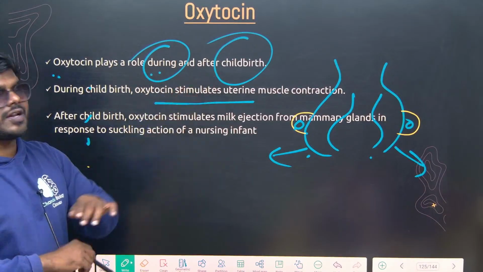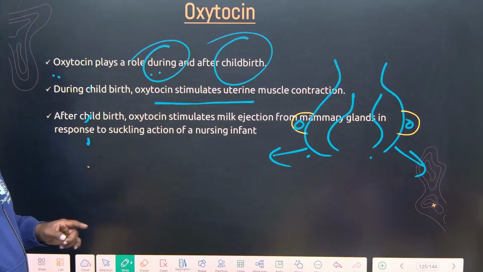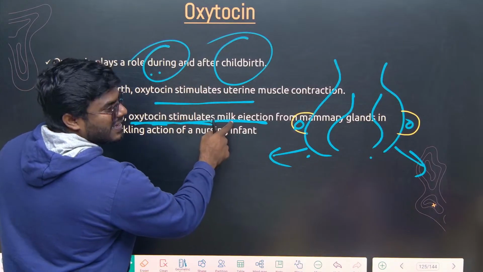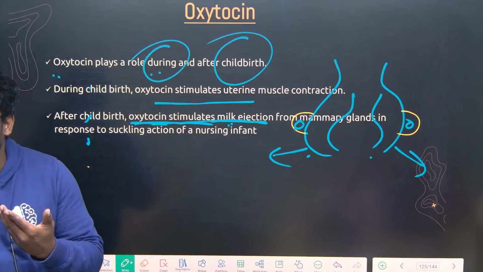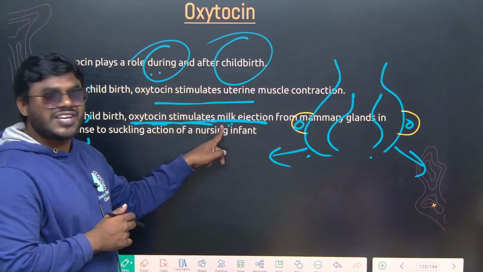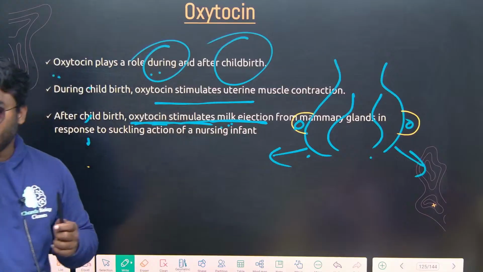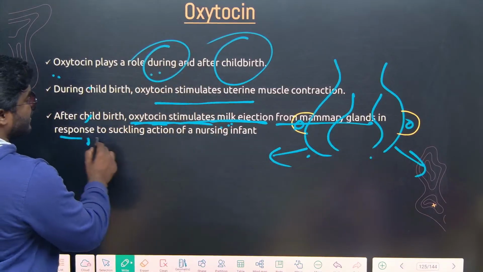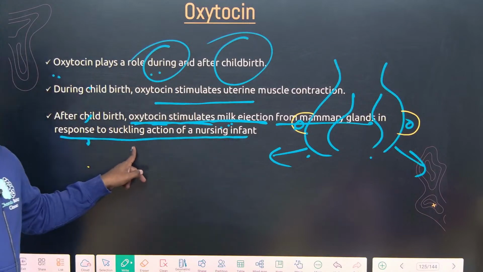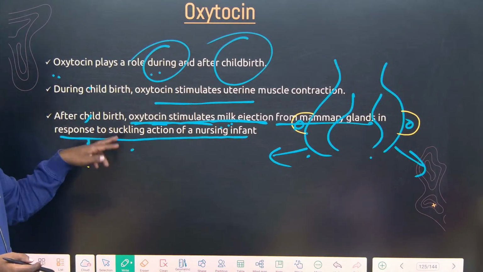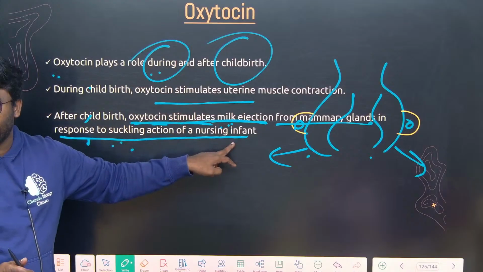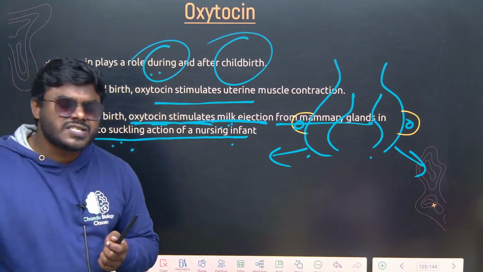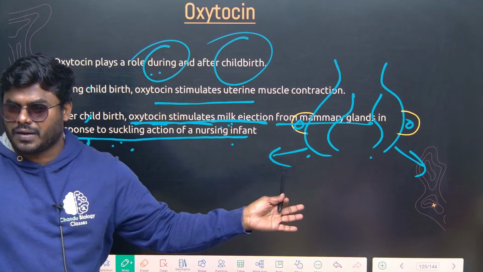Then what about after childbirth? See here. After childbirth, oxytocin stimulates milk ejection, not production. Production is by prolactin. Milk ejection from the mammary glands occurs in response to the suckling action of the nursing infant. When the newborn baby starts suckling the nipples of the mammary gland, that is the stimulus. See, no hormone is released in the body whenever there is no requirement. Correct or not?